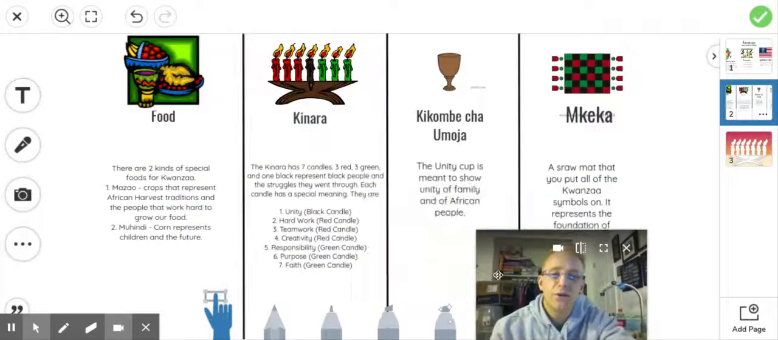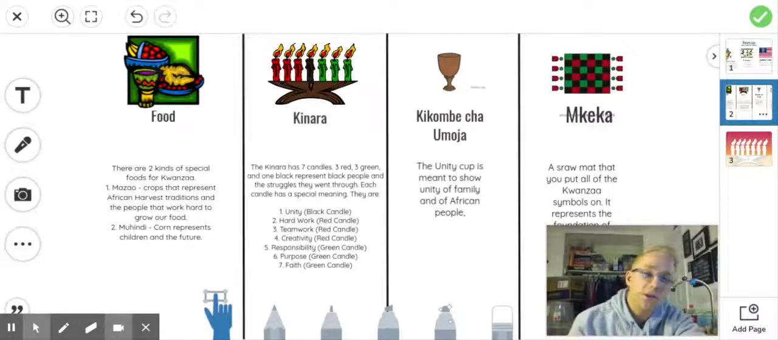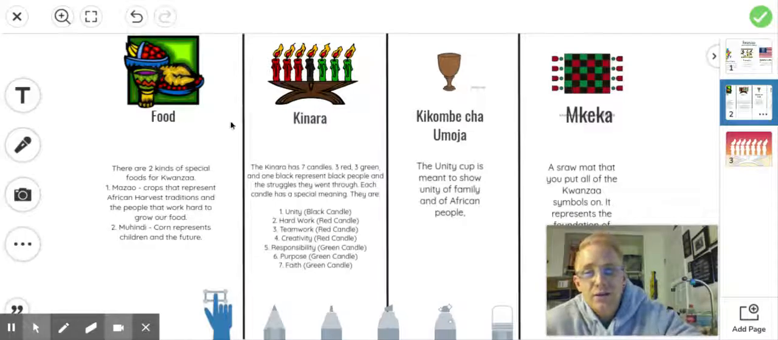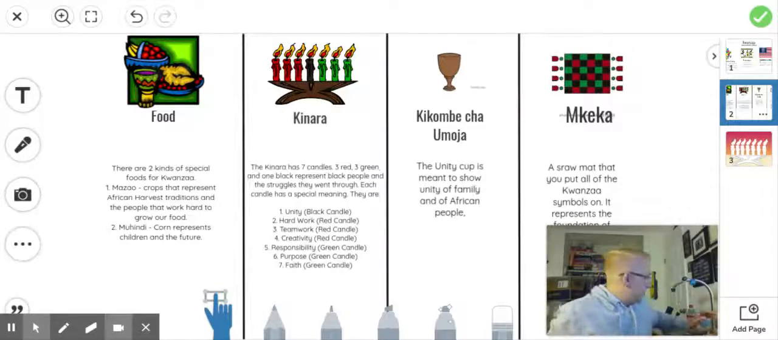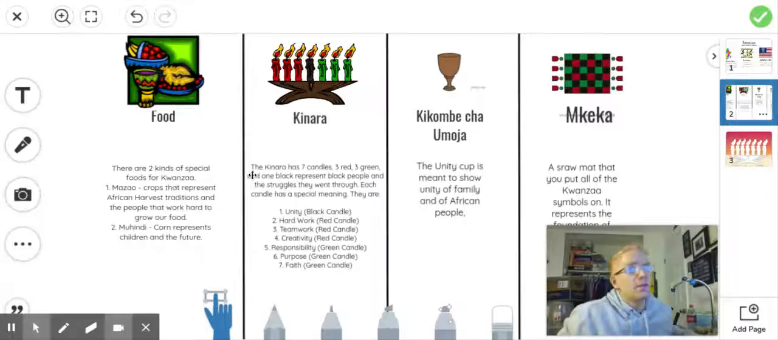Now, Kwanzaa's got some really cool symbols. The first one is food. There's two special kinds of food that they use at Kwanzaa. Every night they have a giant feast, they celebrate and they eat together. Mazao is the fruits and the crops, which represent fruits and vegetables, and the Mahindi is the corn, which represents children and the future.